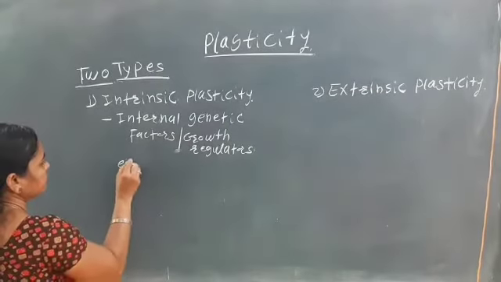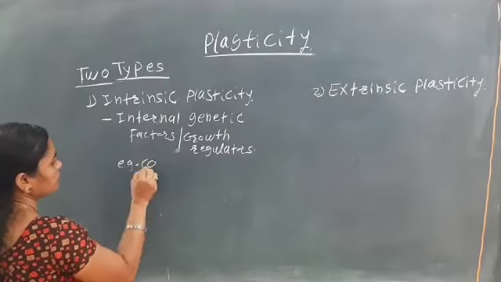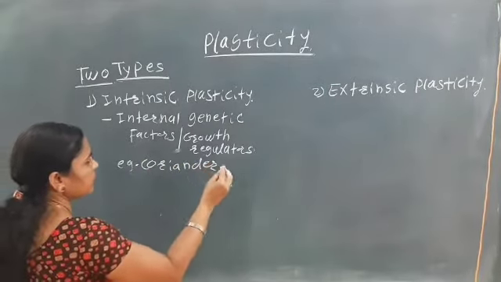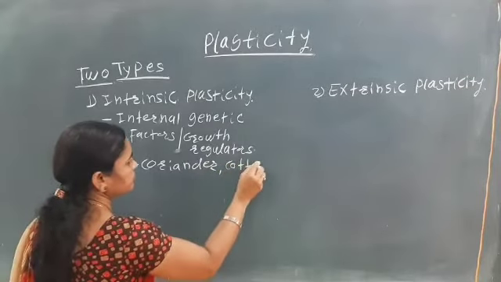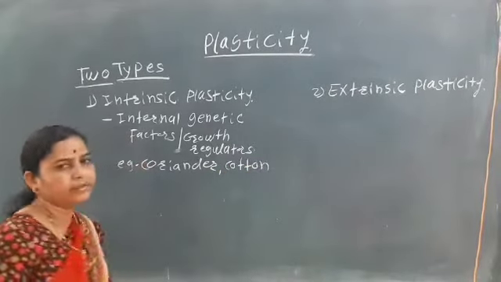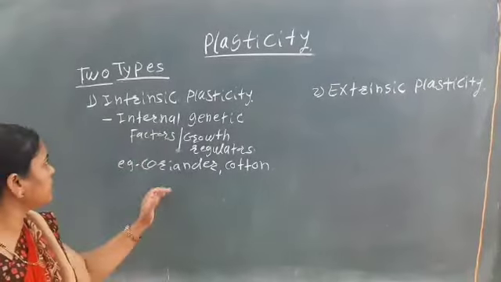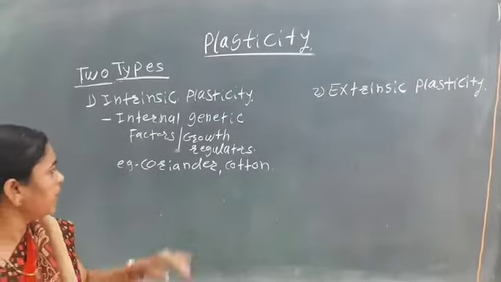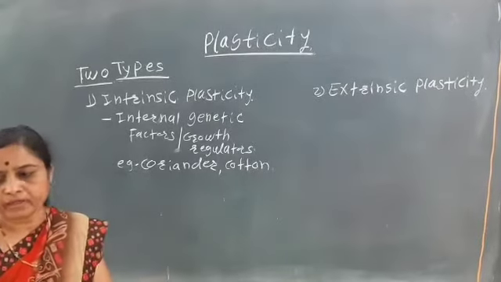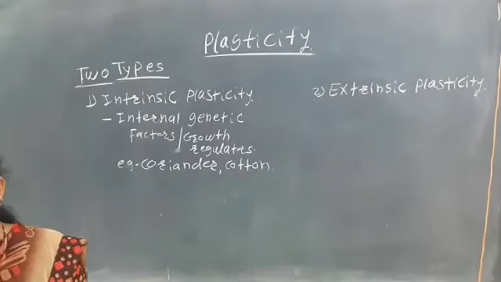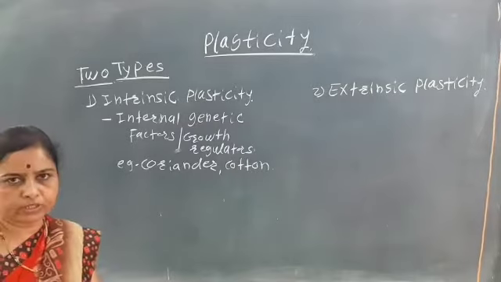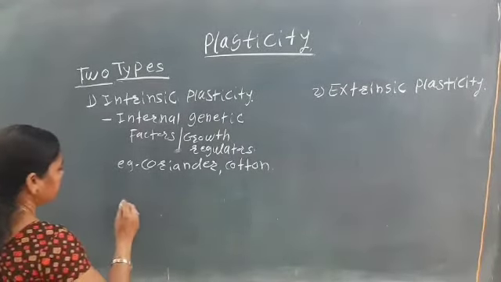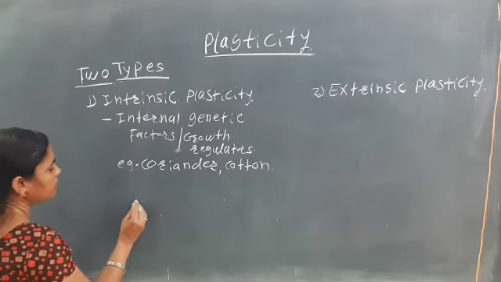in coriander, or in cotton, we can see intrinsic plasticity. In the case of coriander, in the juvenile stage, or the immature, young condition, here the leaves are